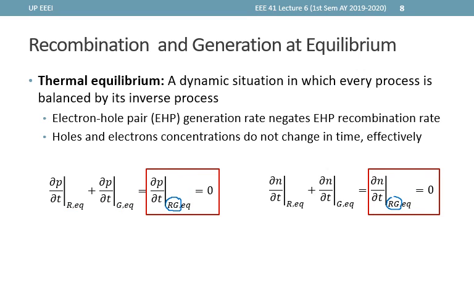For now, we'll assume that the change in carrier concentration is influenced only by the recombination and generation. Note also that the change in carrier concentrations in time is equated to zero, as we are considering the case of equilibrium.